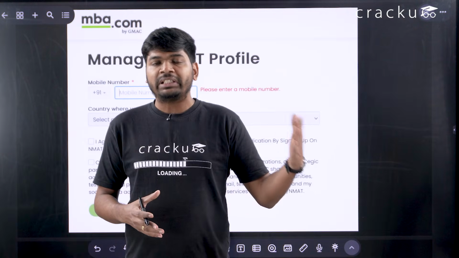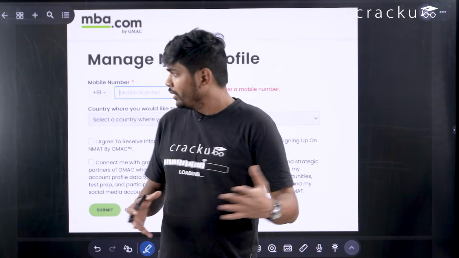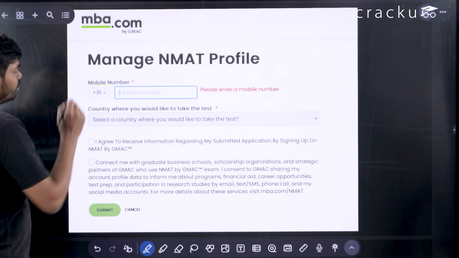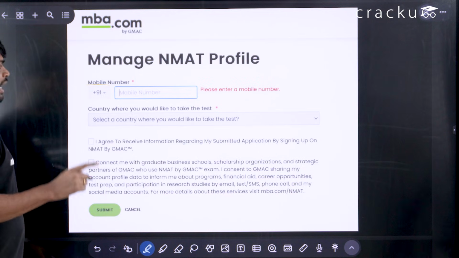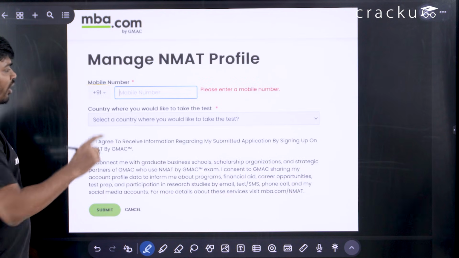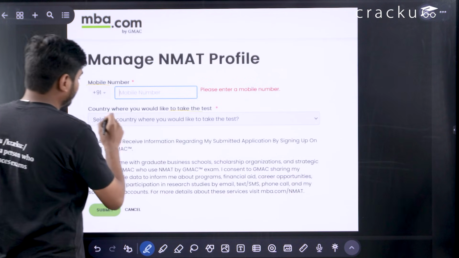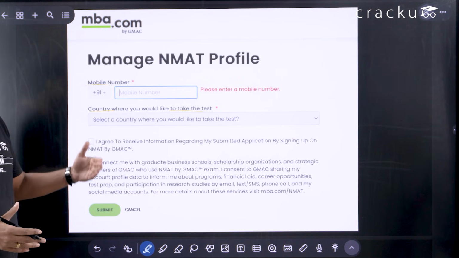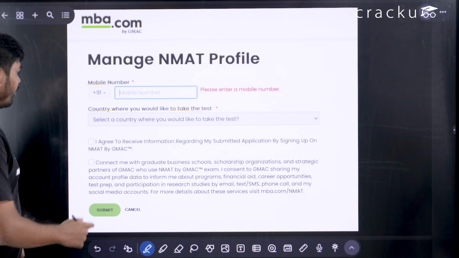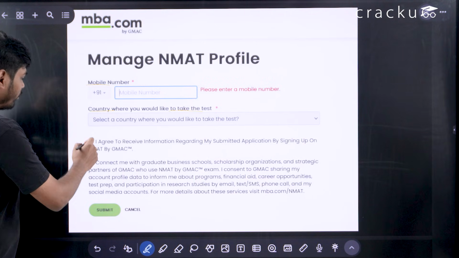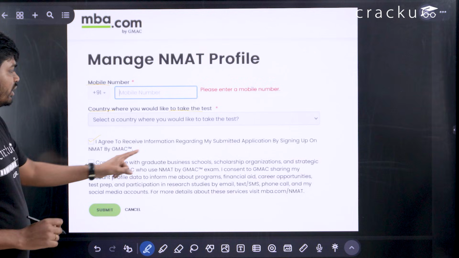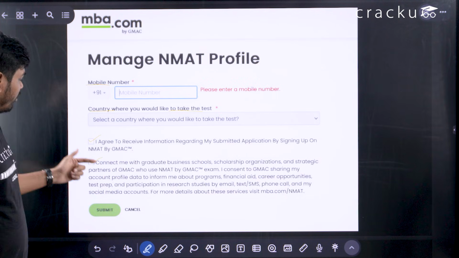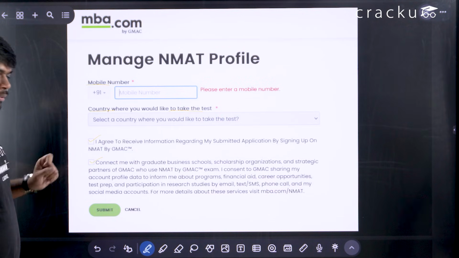After you fill the basic details, you will get a pop-up where you will be asked to enter the mobile number. You have to enter your mobile number, and also you have to select where you would like to take the test, the country name. If you are living in India and you want to give the test in India, you just select India from all the options. Then you have to click I agree to receive information and connect me with business schools. You have to select this too and submit.